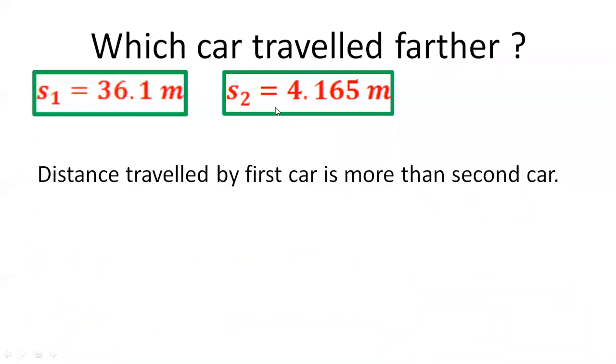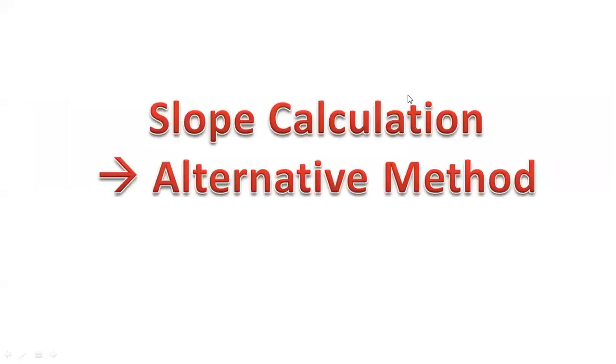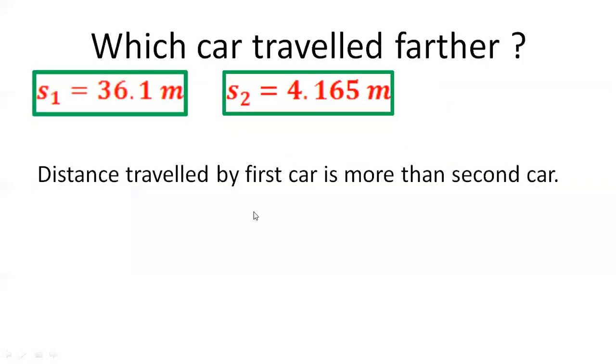After writing down these two values, you have to write down this statement at the end. Only then you will get full marks. Because the first question was to draw the graph, the second question was to find out which car traveled further, right? So we solved that particular graph, and the second thing we saw was which car has traveled further, the first car. So this is the complete answer.